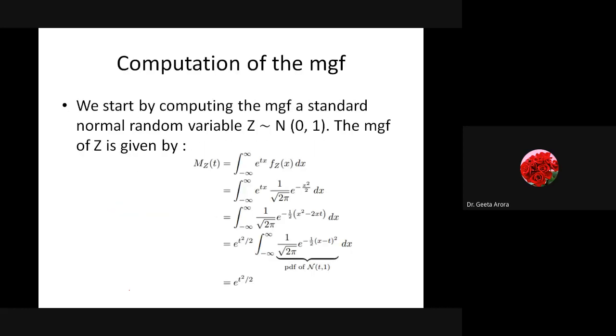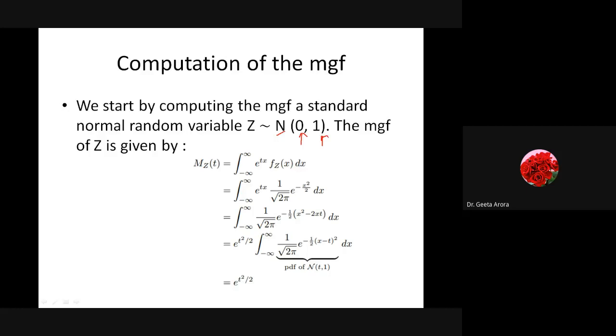Now, I have to calculate the moment generating function. So again, if I use that formula, it will be very lengthy to go for it, isn't it? So what we can do, we can convert it to a standard normal random variable. And how to represent it, we have learned that standard normal variable means a normal distribution with mean 0 and standard deviation 1. This is the property I have shown you now.